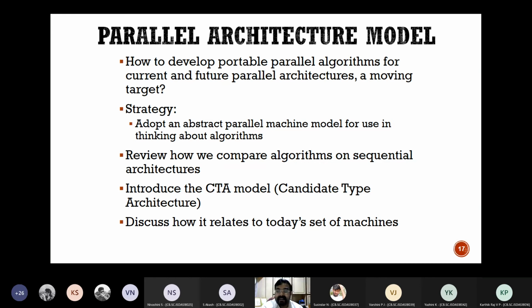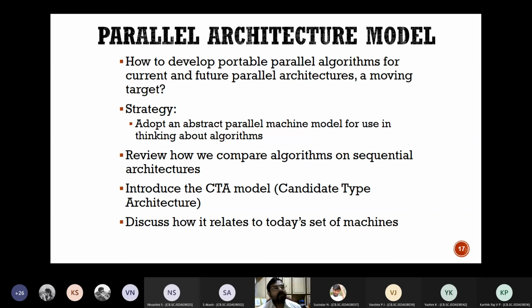architectures as possible, which we call by what is known as a CTA, a candidate type architecture. Any architecture should be able to seamlessly plug in, provided we give the interface, we give the middleware, we give the protocol by which they become parallelized and so on. So that's the general logic of having any parallel architecture model.